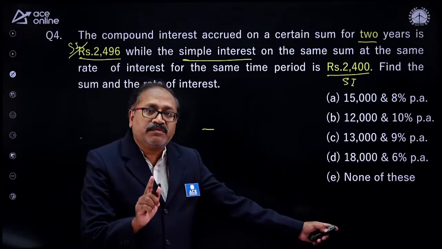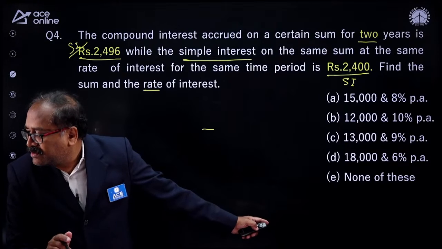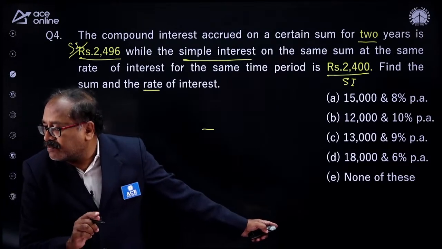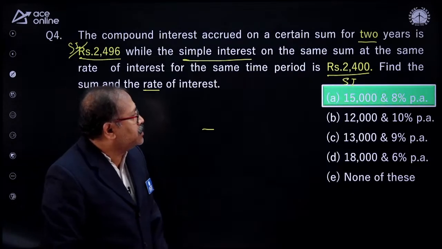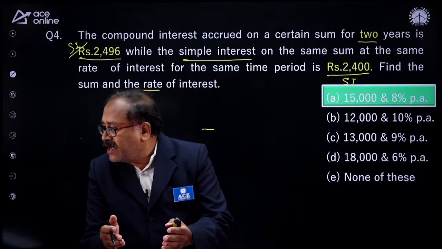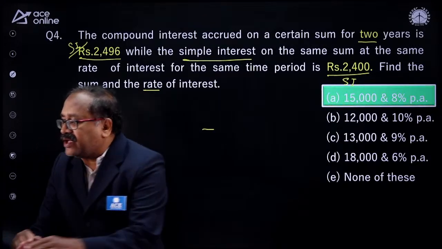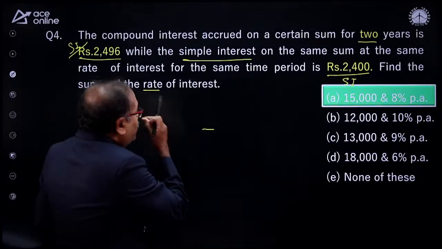So 1 hour every day we will discuss the quality questions. The time is up and let me see that some of you are saying option A. Pawan is saying option A and 12,000 and 10%. Let's see, this is 15,000 and 8%. So anyone answered it? Yeah, that's right, Mr. Pawan. Well done, sir. So let's move on and see what happens here.